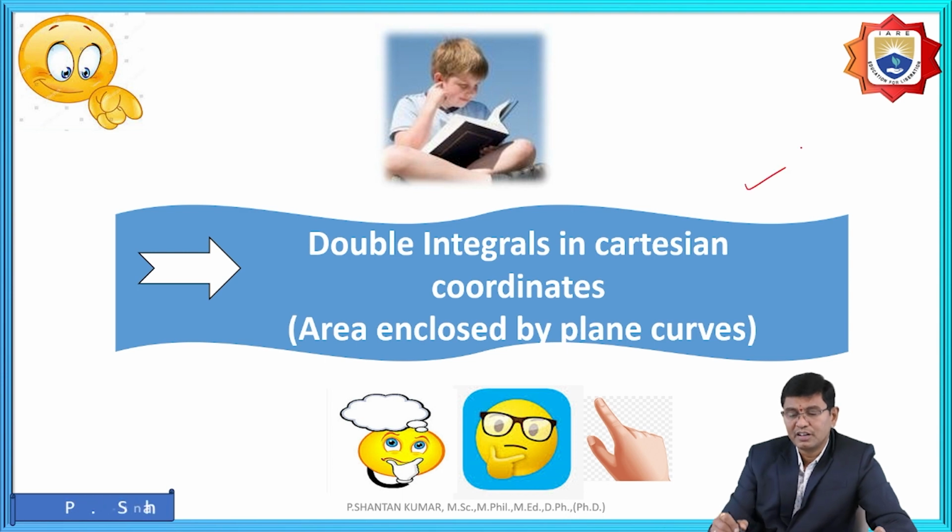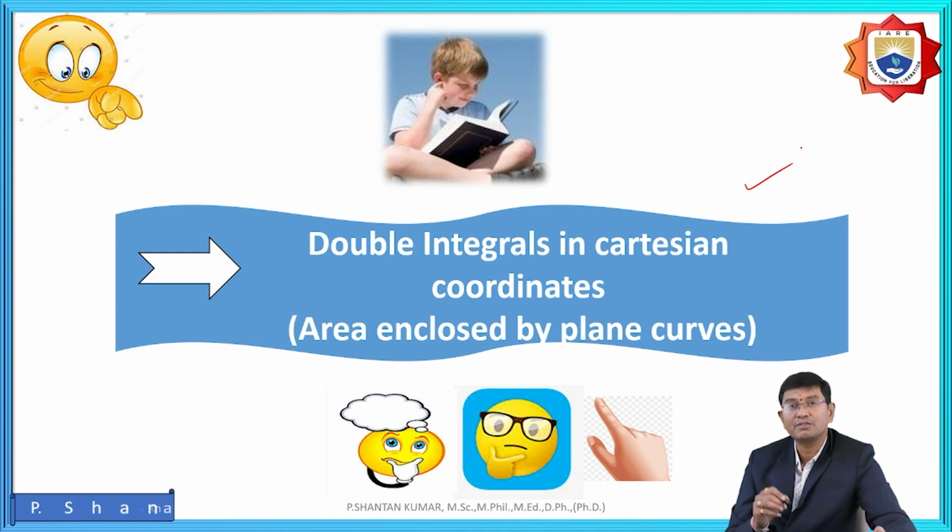For example, the third concept. What is the third concept? Whenever the double integrations are in Cartesian coordinates, here area enclosed by the plane curves. What is the meaning of this? What we discussed now is where the limits are constants. How to find the solution, we understood. When the limits are in terms of the variable, then how to find the solutions, we understood properly.